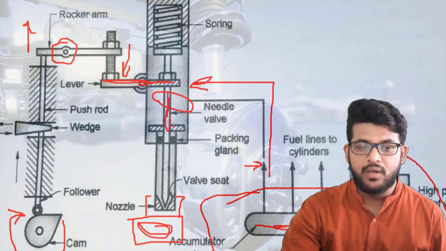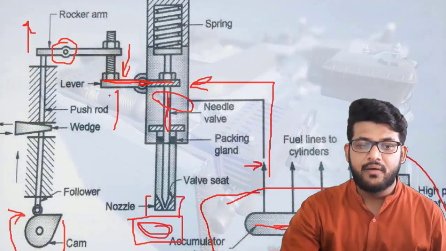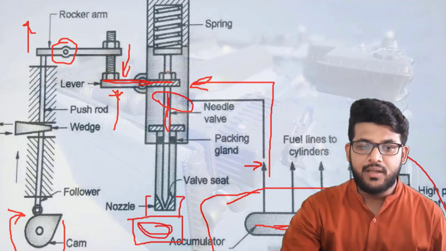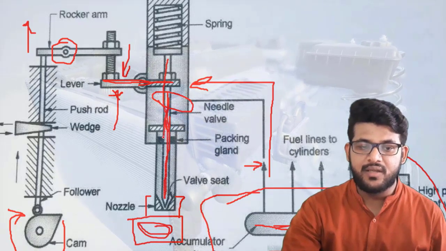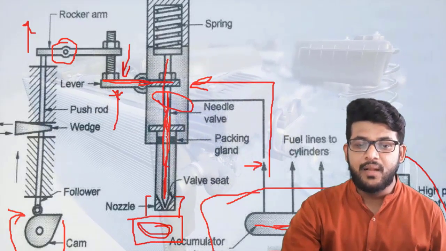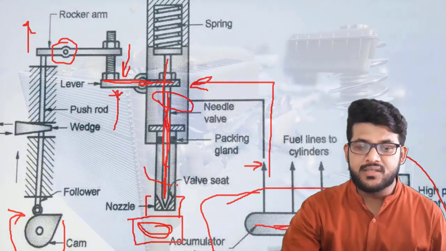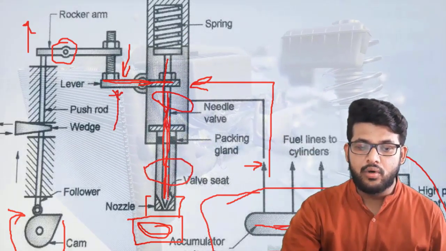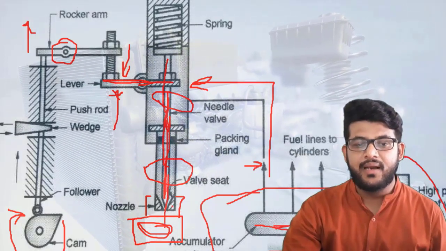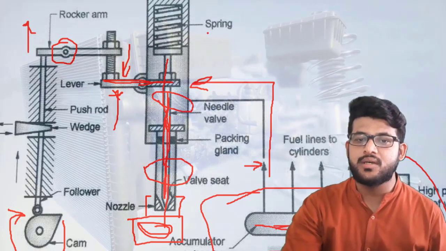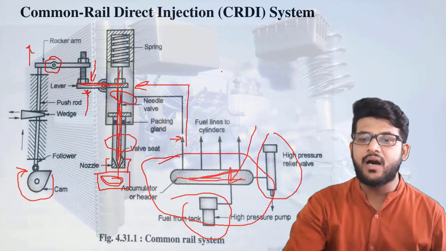Fine. So what is happening? Whenever it goes down, it will close the needle, and whenever it goes upside, it will lift this whole part, this pin part, or you can say this needle pin or plunger pin. Whenever this needle pin is lifted, all the fuel surrounding it will go from this nozzle hole towards the engine. So this is our main idea of how this common rail direct injection works. This is the main working of how it works.